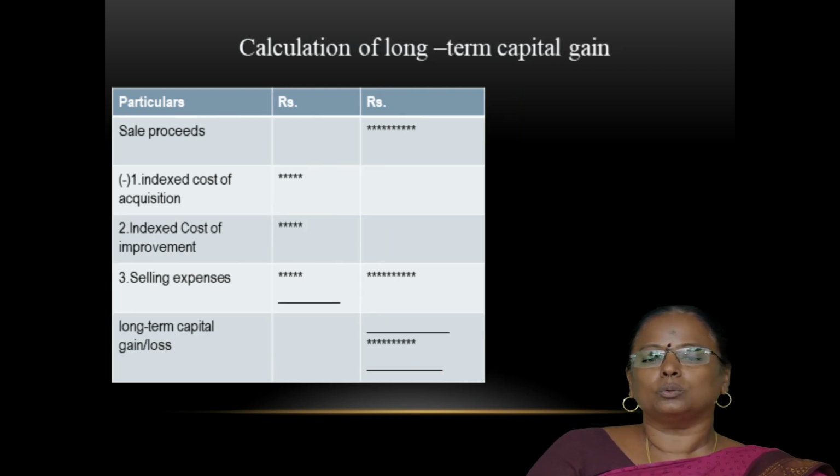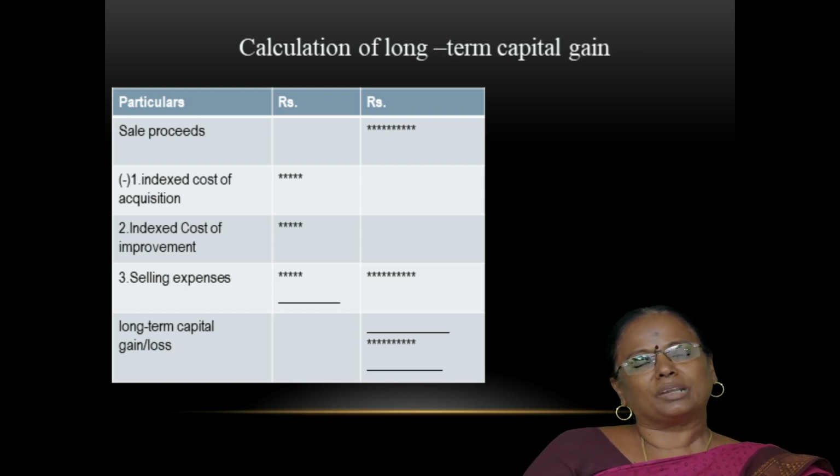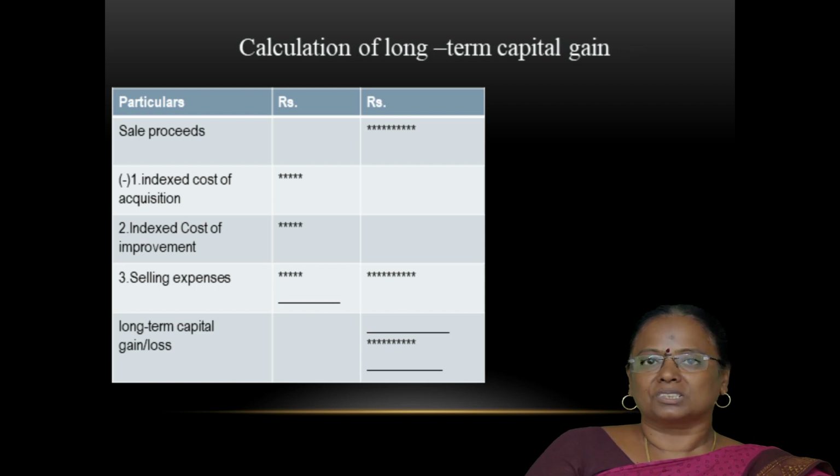Next, we are going to see how to compute the long-term capital gain. The income tax authorities may give an option to convert the cost of acquisition and cost of improvement into the present value in order to avoid the larger amount of tax payable by the assessee in case of long-term capital gain.